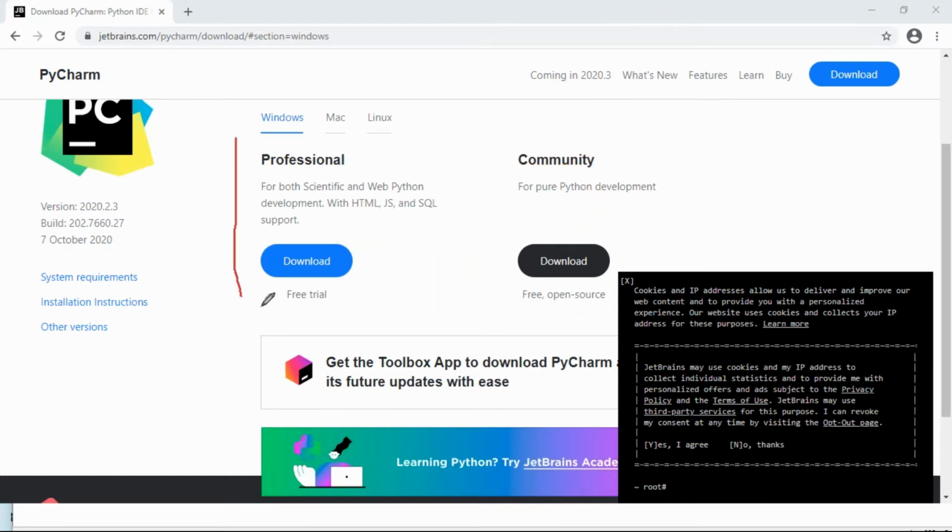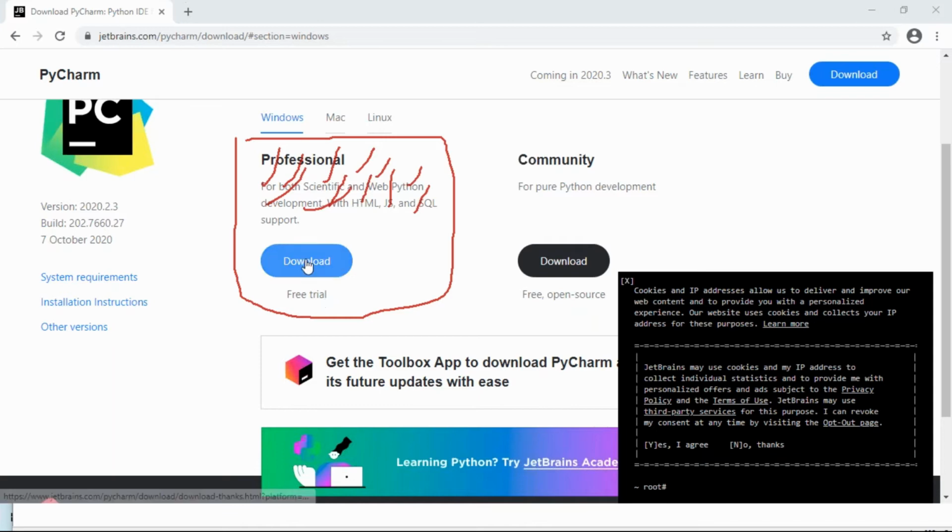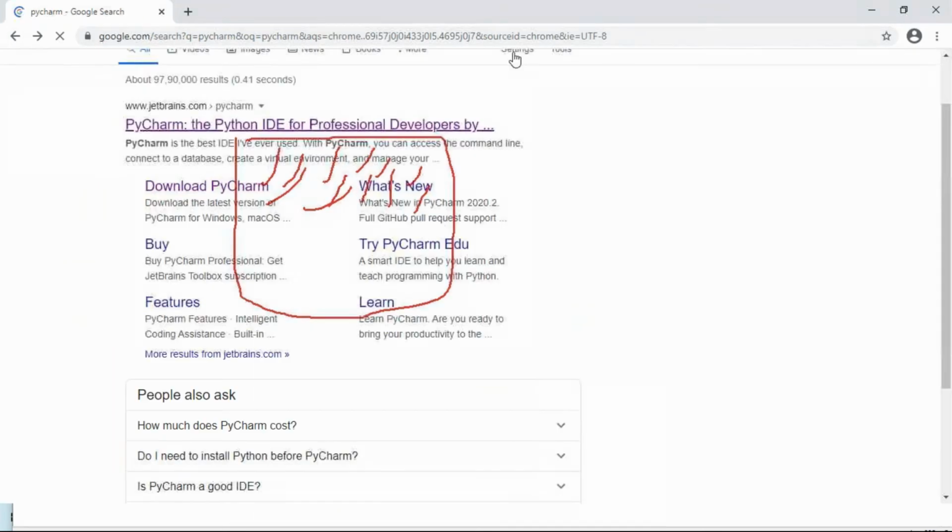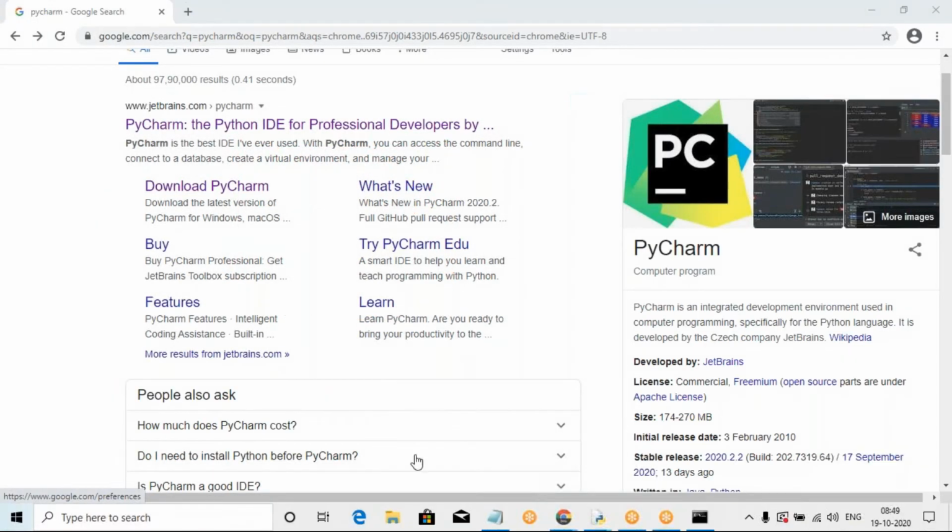The professional edition is for both scientific and web development. Web development automatically includes Django, Flask, Angular, with HTML, JavaScript code and SQL. You can install either professional or community. So this is PyCharm. I will explain one by one, no problem. Please wait for a few minutes.